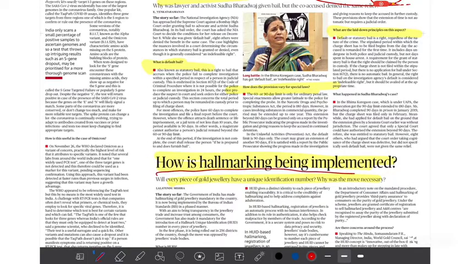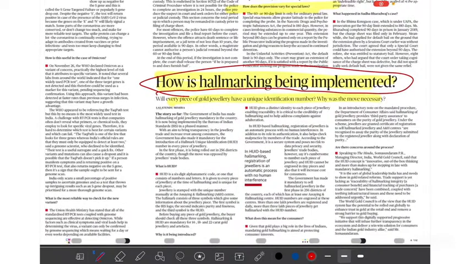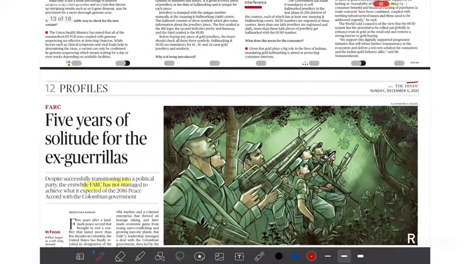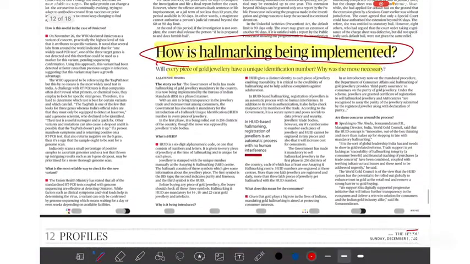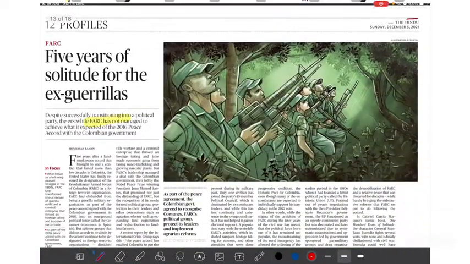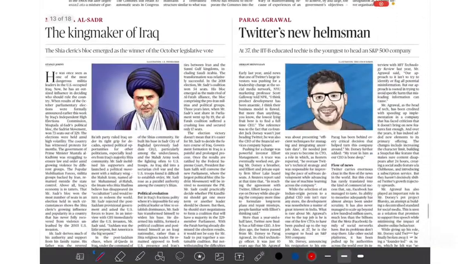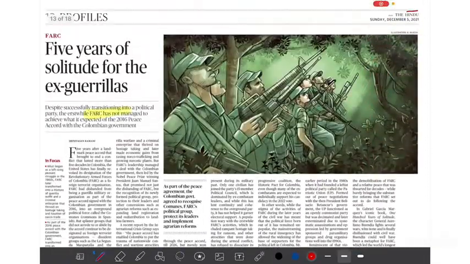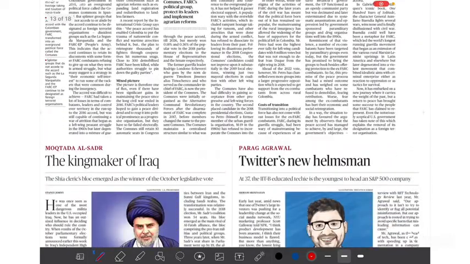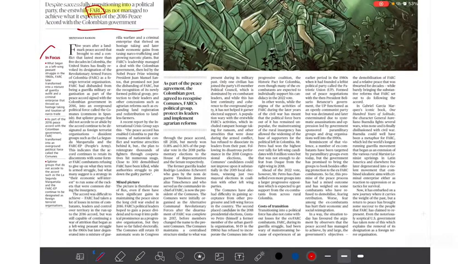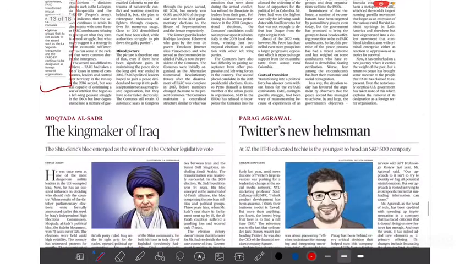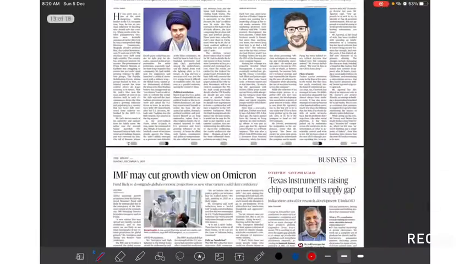How is hallmarking being implemented? Read that too. Hallmarking being implemented. Then you can probably look at what is FARC. FARC is from Colombia, I guess. Yeah, from Colombia. It was news in 2015, but not a big deal. Just have a look at what that is, but beyond that it's too far-away news, not very significant.